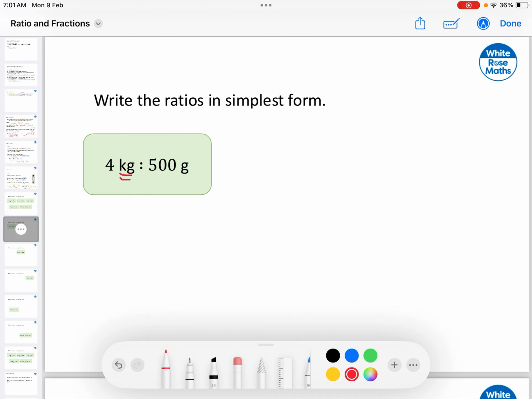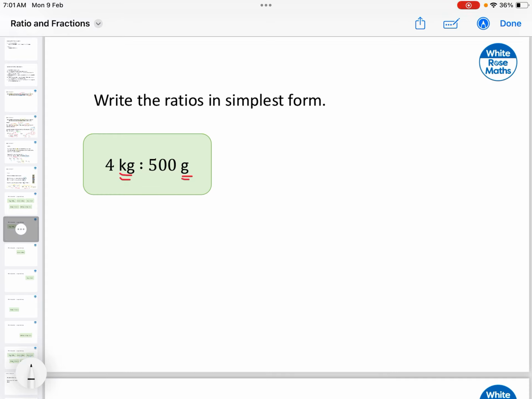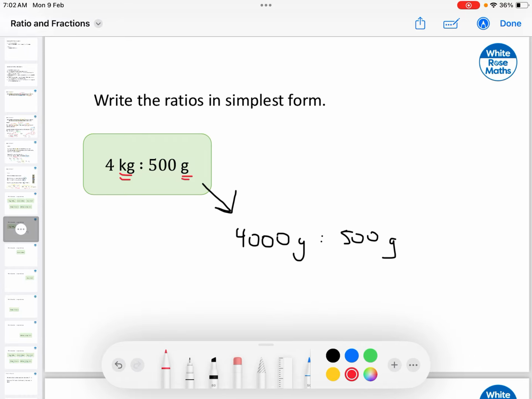Okay, so in this case, we're comparing kilograms with grams. You have one option. You can work with kilograms if you prefer working with kilograms, or you can work with grams. In my case, what I'm going to do is that I'm going to work with grams. So instead of using 4 kilograms, I'm going to go for 4,000 grams against 500 grams. And this will allow me then to make the comparison. Take a look that now both use the same unit. And now that I have that, I can divide by the same amount. I'm going to choose to divide by 100.